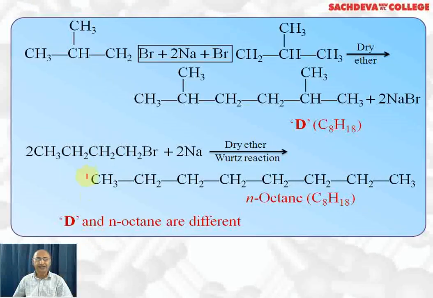Next, we are reacting A with sodium metal. So this is isobutyl bromide plus 2 sodium. Isobutyl bromide, 2 NaBr will come out in the presence of dry ether. We get this product, and this is 1, 2, 3, 4, 5, 6, that is 2,5-dimethylhexane plus 2 NaBr. This is D, whose molecular formula is C8H18.